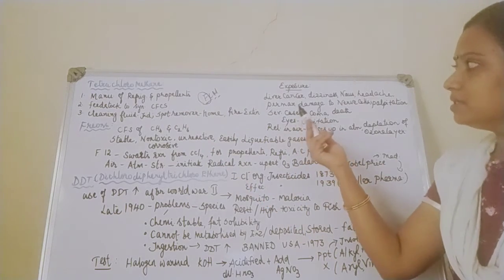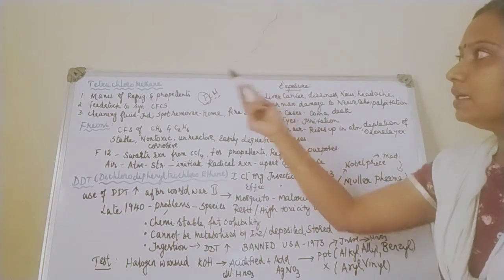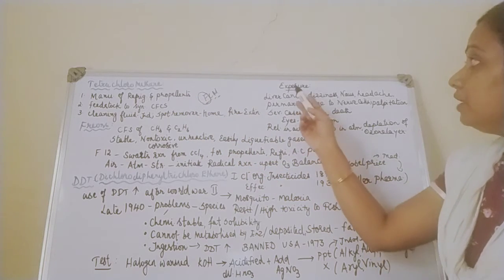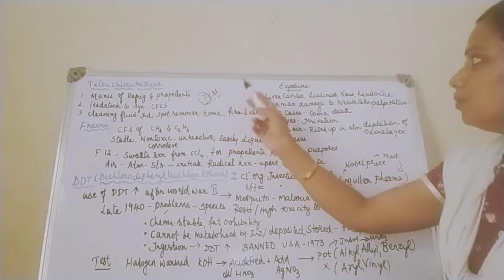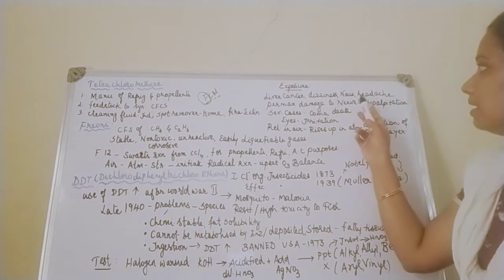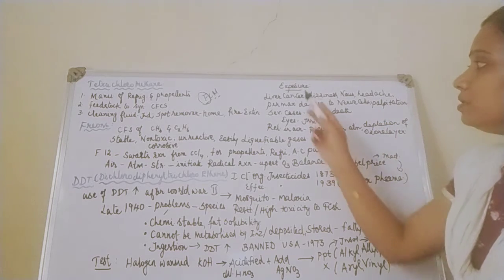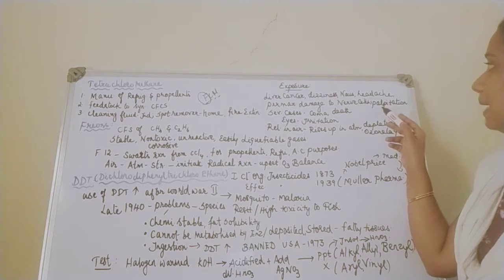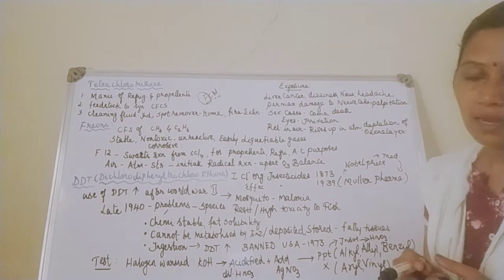Coming to the harmful side effects of using tetrachloromethane. What is that? When you are exposed to tetrachloromethane, it leads to liver cancer, dizziness, nausea and headache. Also, it leads to permanent damage to the nerve cells, and palpitation, that is irregular heartbeat.